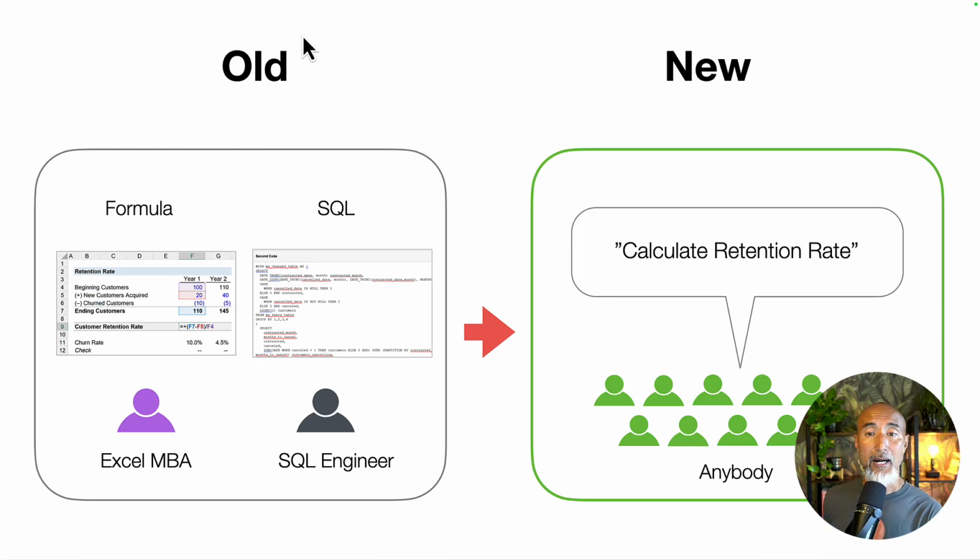But in the new paradigm, anybody can do it. You don't have to be the MBA guy or spreadsheet guy or SQL engineer guy. You can just type what you want in terms of KPIs or calculations. Just type calculate retention rate, and as you saw, you get that KPI calculated in a very flexible way, by monthly or weekly or by segment and so on.